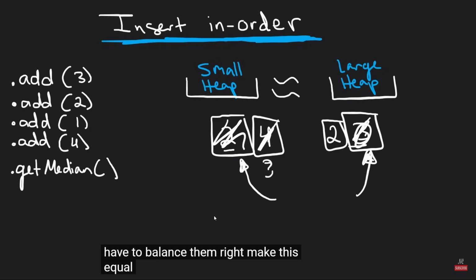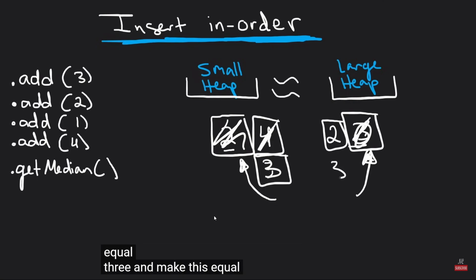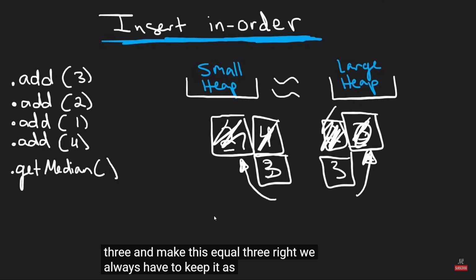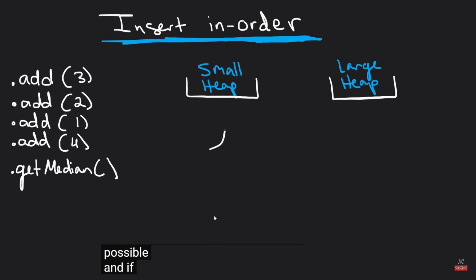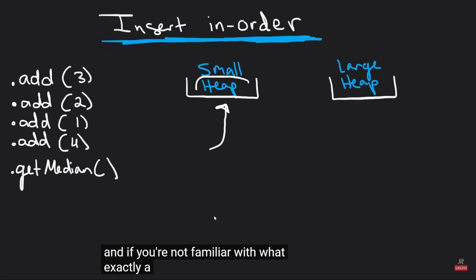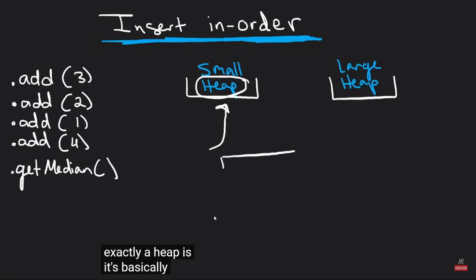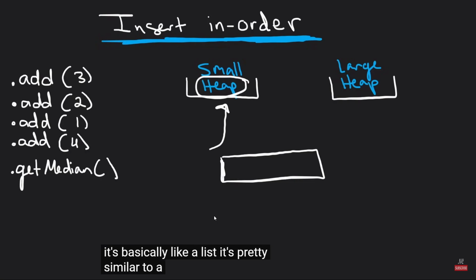Make this equal 3 and make this equal 3, right? We always have to keep it as balanced as possible. And if you're not familiar with what exactly a heap is, it's basically like a list. It's pretty similar to a list. It's implemented using arrays or lists.